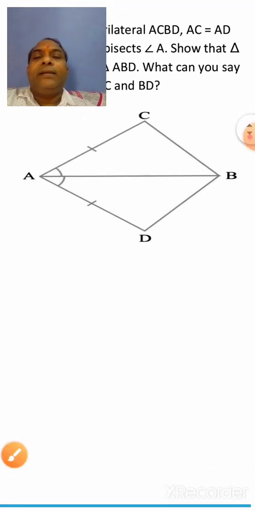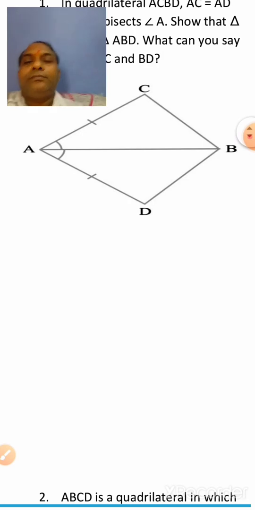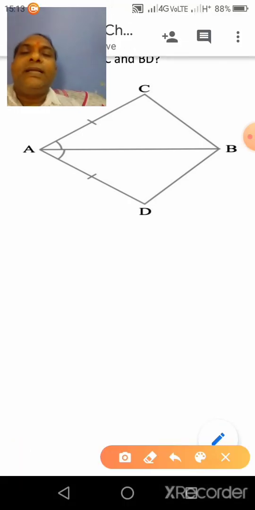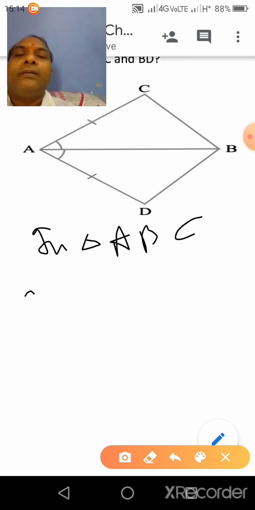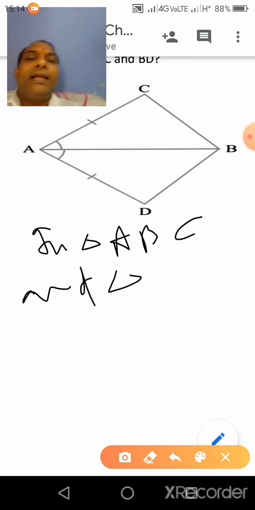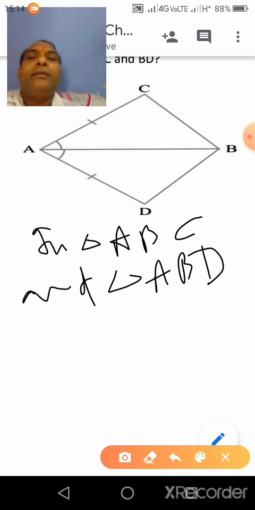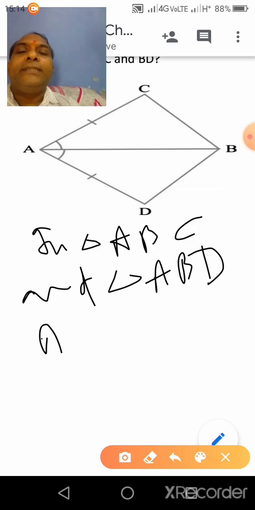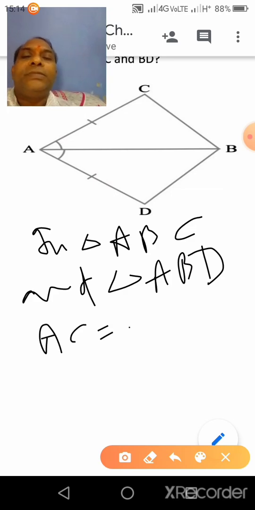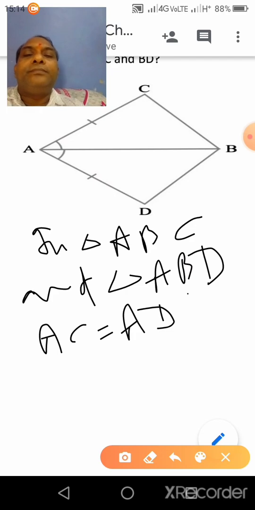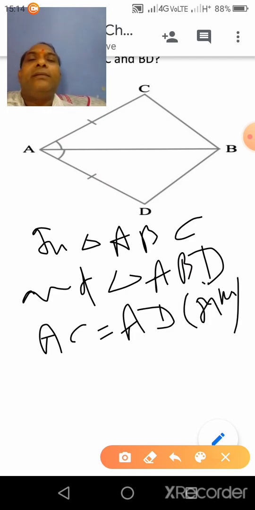Here in triangle ABC and triangle ABD, clear? AC is equal to AD, given, clear?